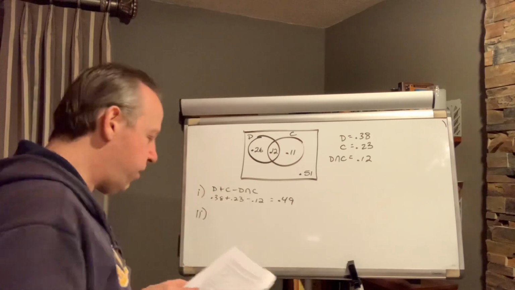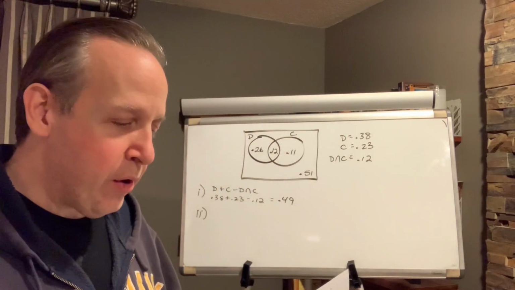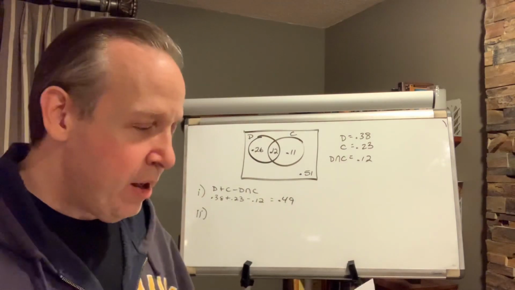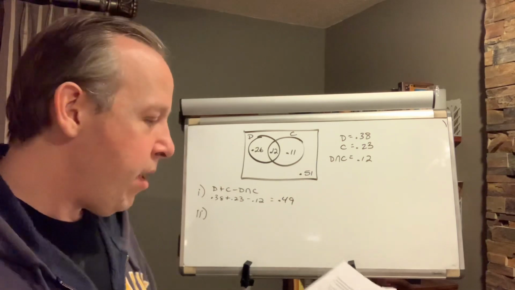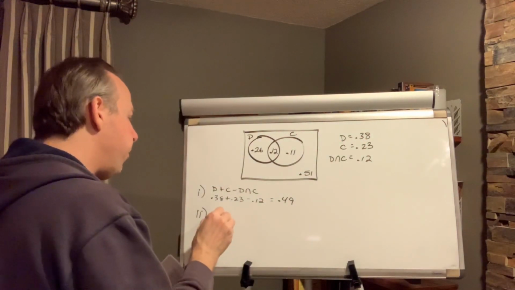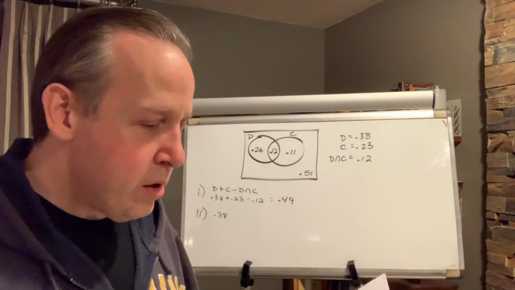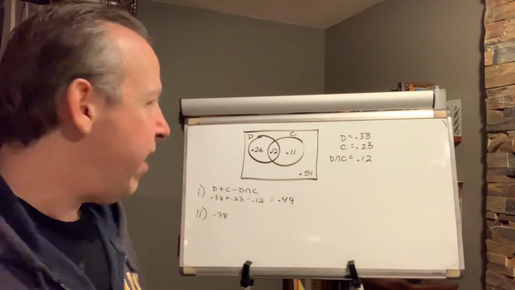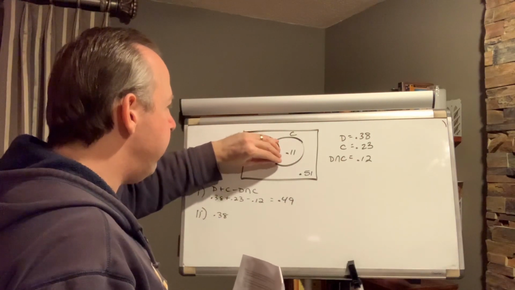The second one, double I, we want to find the probability of a person owning a dog or not owning a cat. Now, there's 2 ways to look at this. There's the easy way and there's the formulaic way. Owning a dog, we know is 38%. Owning a dog or not having a cat is having the dog and just not these guys.